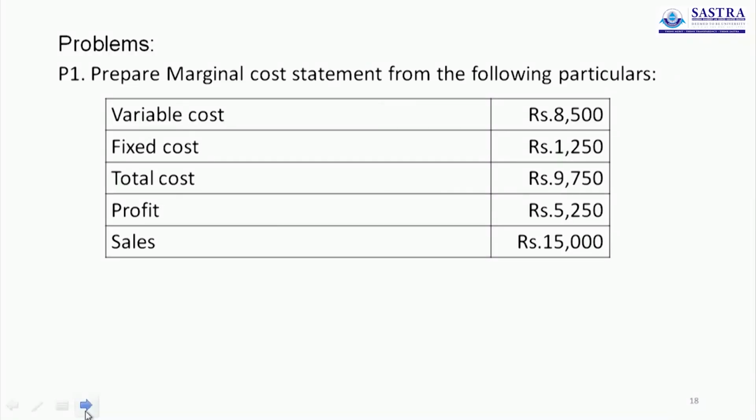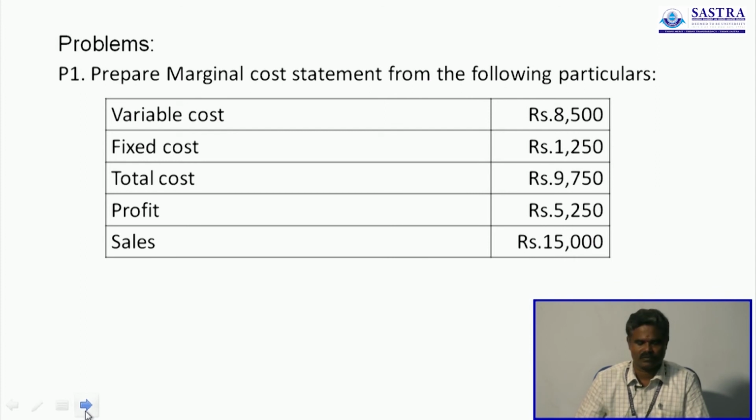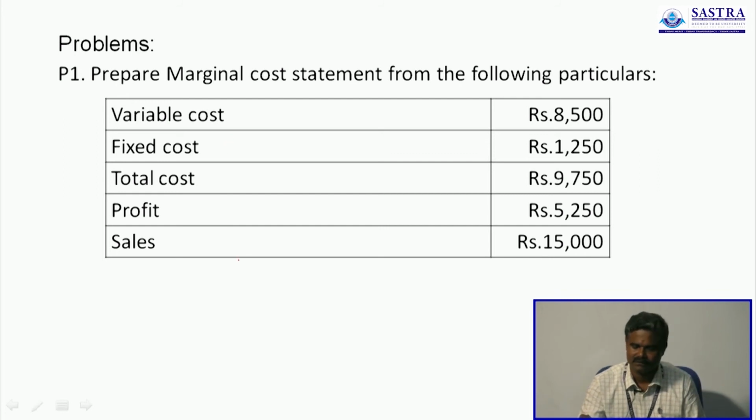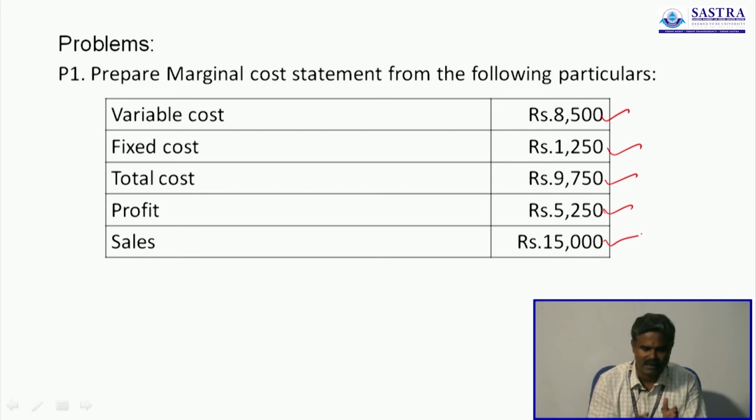Now we solve 1 or 2 problems for our clear understanding. Prepare marginal cost statement from the following particulars. Here they have given variable cost, fixed cost, total cost, profit, then sales. There are 5 pieces of information given in the usual way. Based on this information, you have to prepare the marginal cost statement.